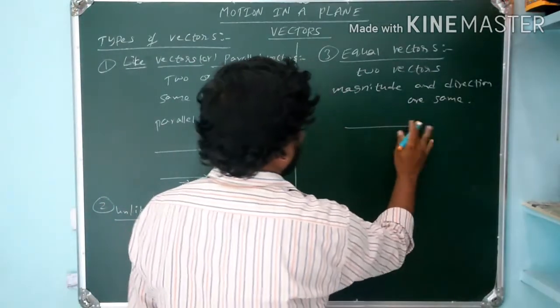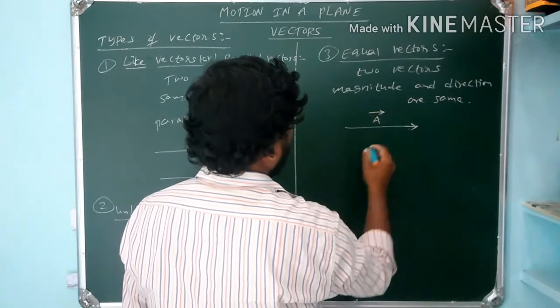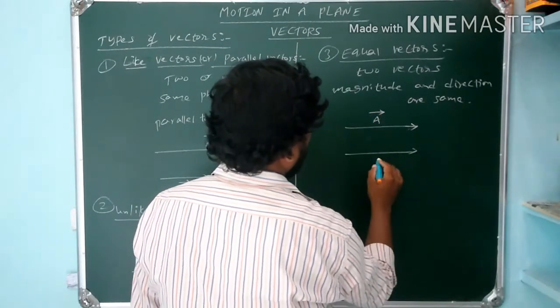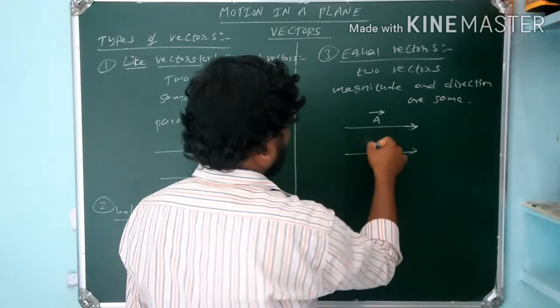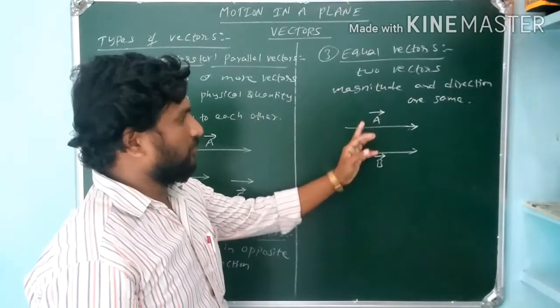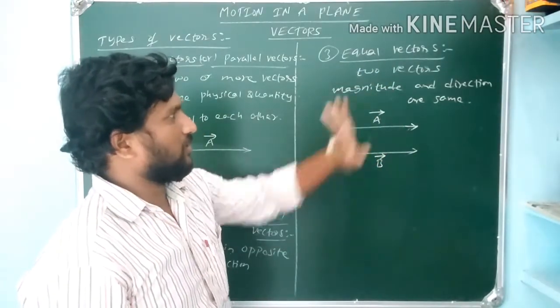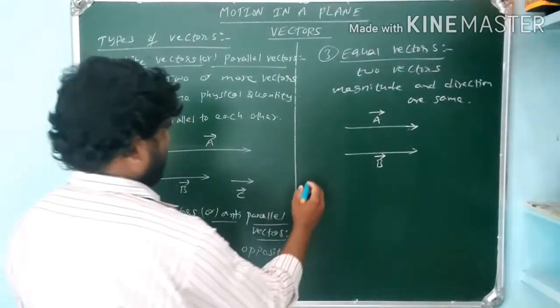For example, let us consider this is a vector A bar and another vector is B bar. In this example, the magnitude of A bar is the same as that of B bar and the direction is also the same. This type of vectors are called equal vectors.